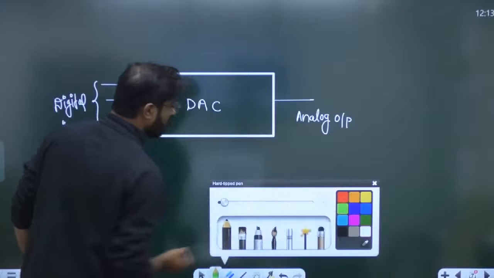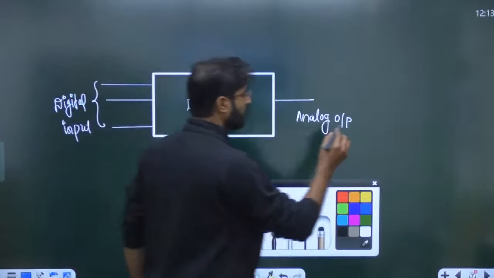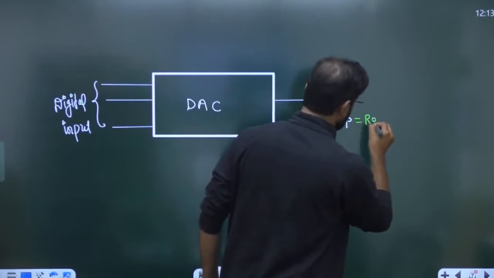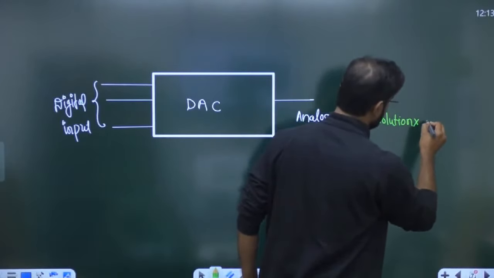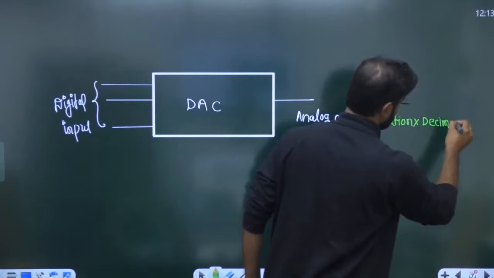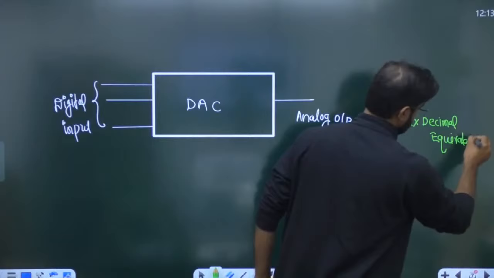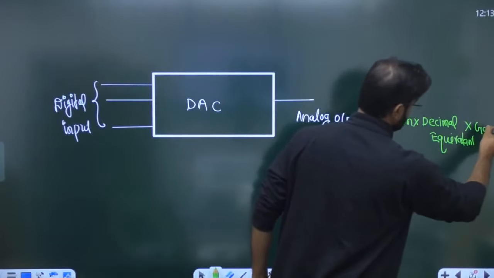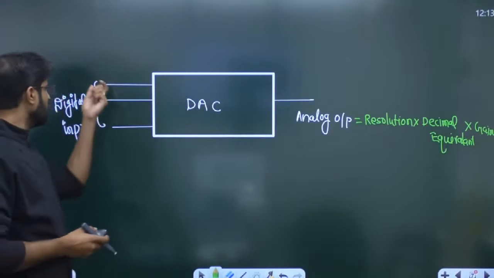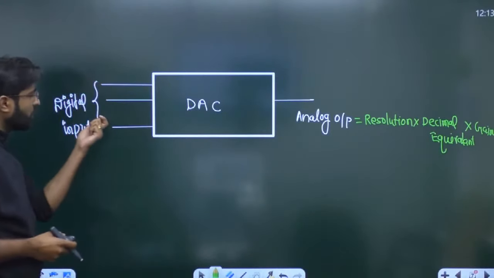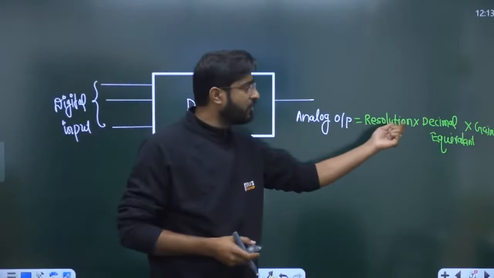Now everyone try to understand. Whenever a DAC is given and you have to find the analog output, always consider the resolution into the decimal equivalent into the gain. Whatever digital input is given, convert this digital input into its decimal equivalent and multiply it with the resolution and the gain.